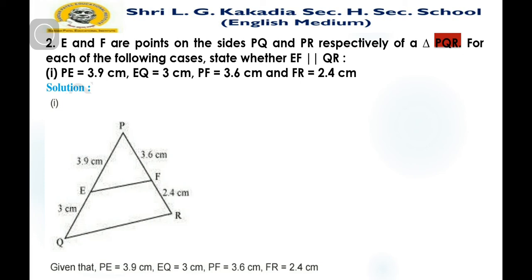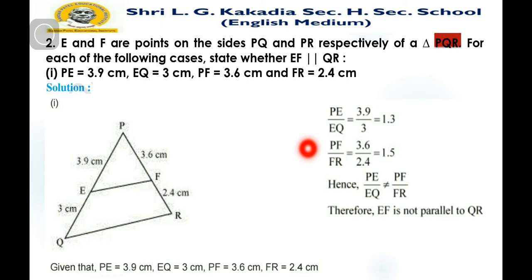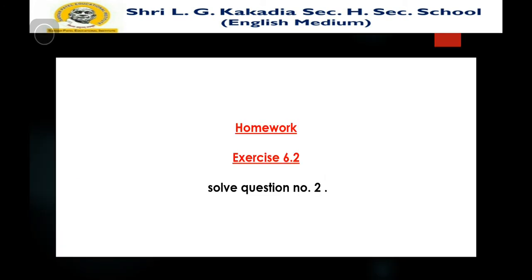Now let us take the ratios, that is PE over EQ, 3.9 over 3, which is equal to 1.3, and PF over FR, 3.6 over 2.4, which is equal to 1.5. Hence PE over EQ does not equal PF over FR. Therefore we can say that EF is not parallel to QR by theorem number 6.1, the basic proportionality theorem. So in this way you can solve such examples from exercise number 6.2. There is given question number 2. Solve it by yourself. It is easy to solve by theorem number 6.2 and 6.1.